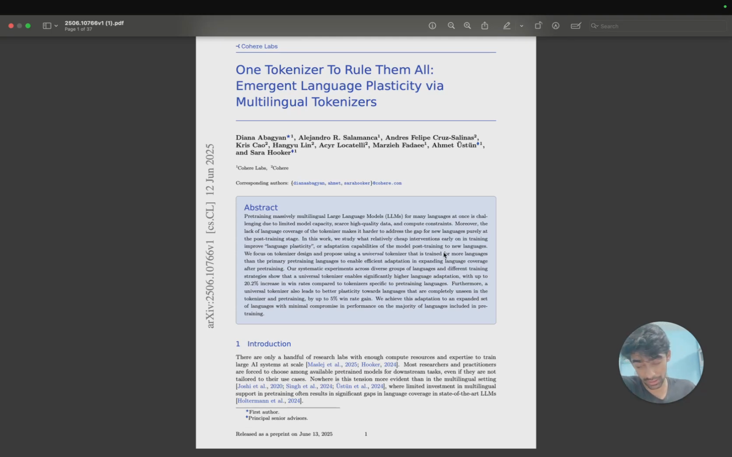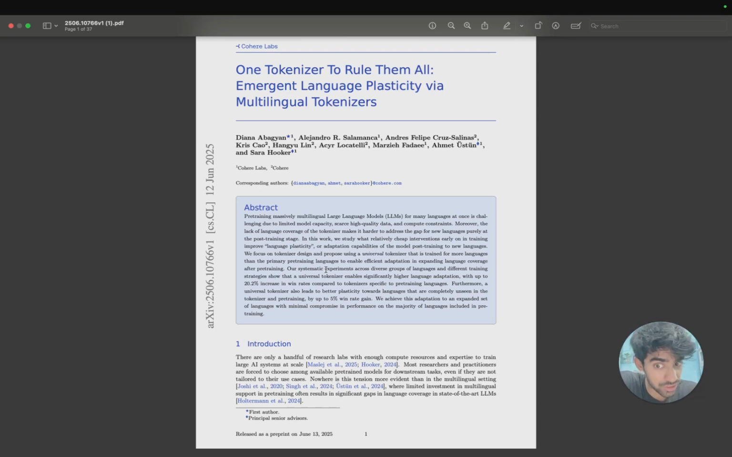it is performing better compared to other tokenizers. Now, according to their abstract, what they propose is: in this work we study relatively cheap interventions early in the training to improve language plasticity, the adaptation capabilities of the model post training to new languages, right? Our systematic experiments across a diverse group of languages, which include a lot of Indic languages also, and different training strategies show that a universal tokenizer enables significantly higher language adaptation.